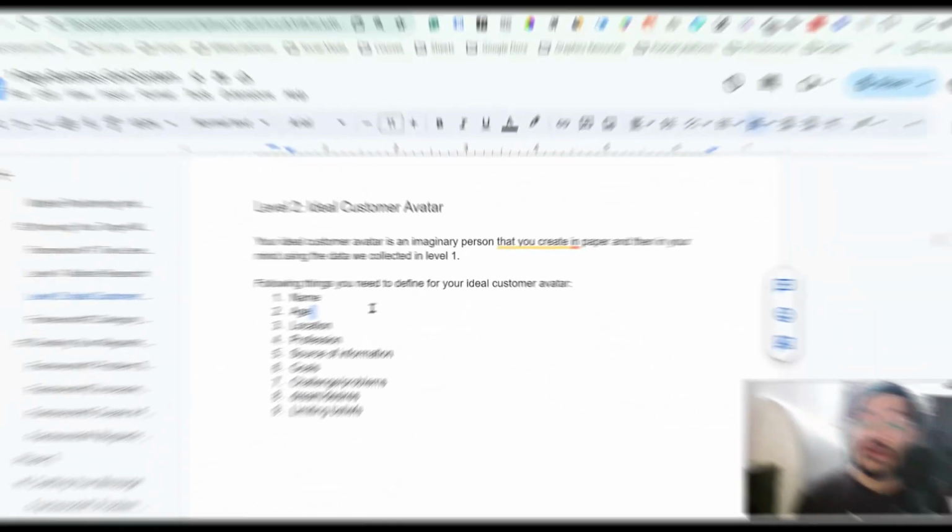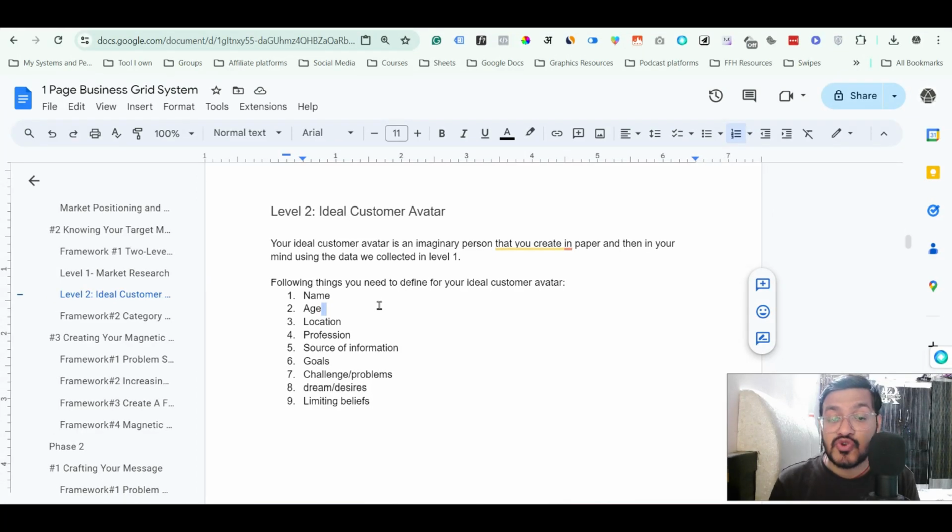Okay, so let's just begin and see how you can create your ideal customer avatar. This is the system that I am sharing with you today: how you can create your ideal customer avatar. This is a part of my one-page funnel grid system, my one-page business system that I am developing and teach. This is my key framework, key method, and let me show you exactly how you can build the ideal customer avatar. So basically, let's understand what an ideal customer avatar is.